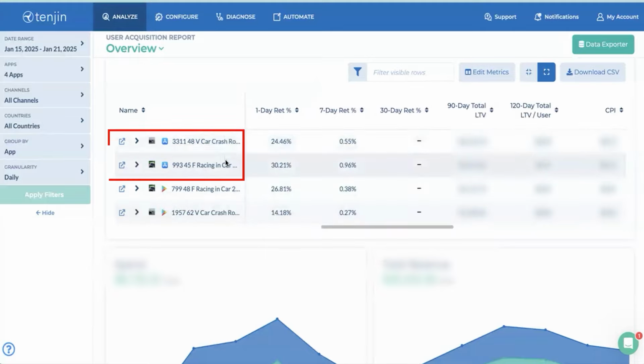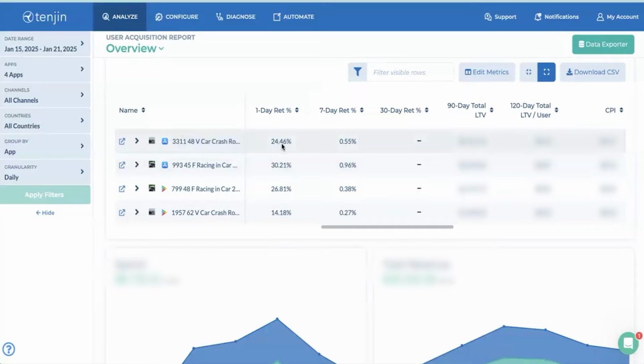If we look at iOS, you can clearly see that the first day retention on iOS is significantly higher. We shouldn't focus on the 7th day data here because the user cohort is not yet complete. The statistics I used are from the past week. Our highest retention rate is approximately 30% on the first day for our racing game, which is one of our key products. This is on the iOS platform.